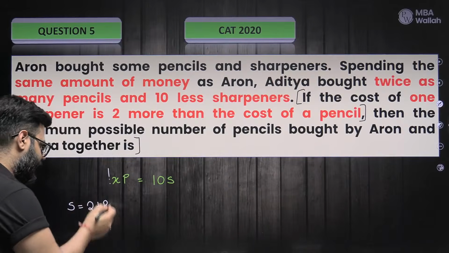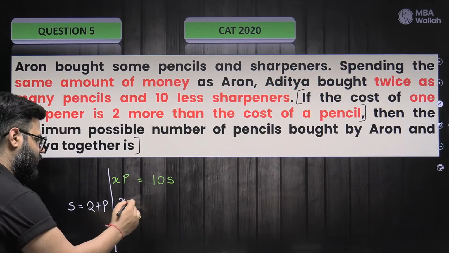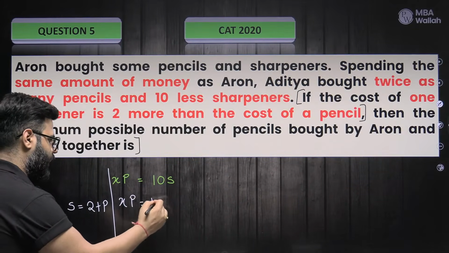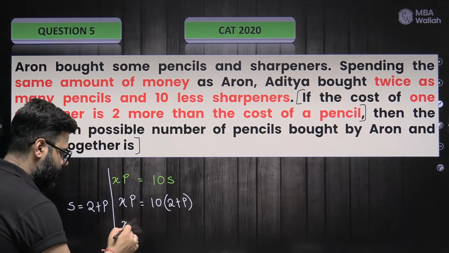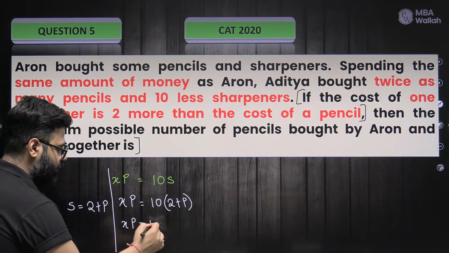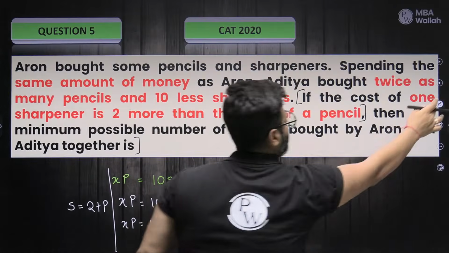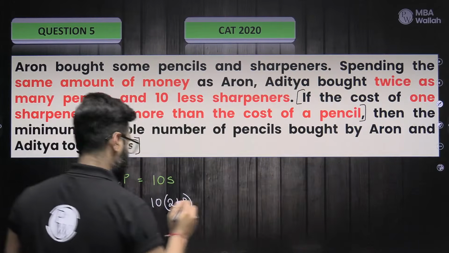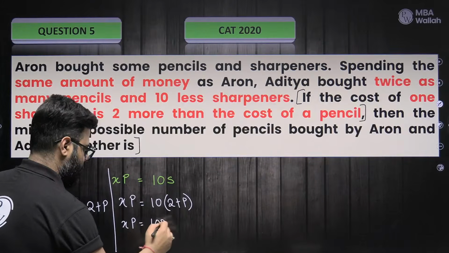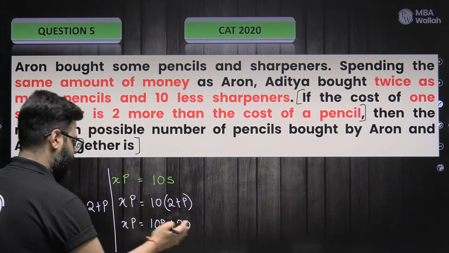If I put S as 2 plus P, then XP equals 10 into (2 plus P), so XP equals 10P plus 20.